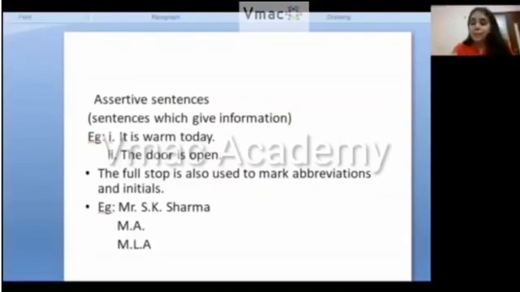For example, M.A., M full stop A. Okay, MLA, Member of Legislative Assembly. So it is a short form of this. It is known as MLA, so M.L.A. Understood?